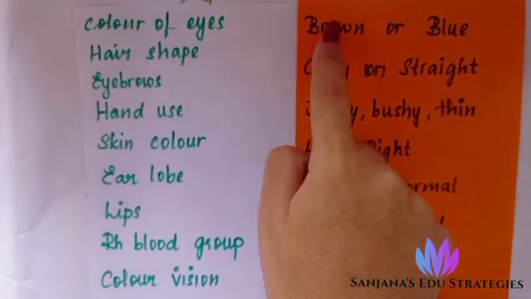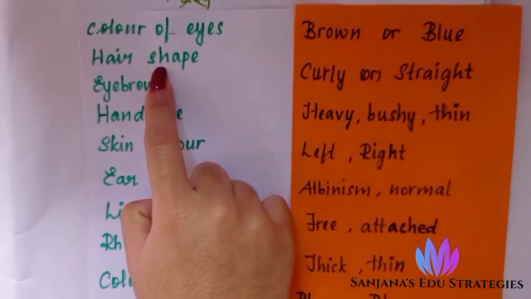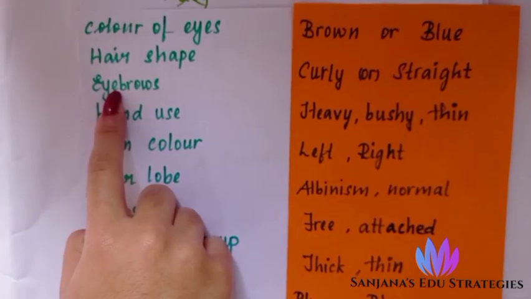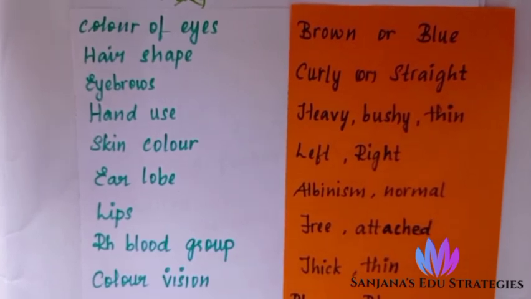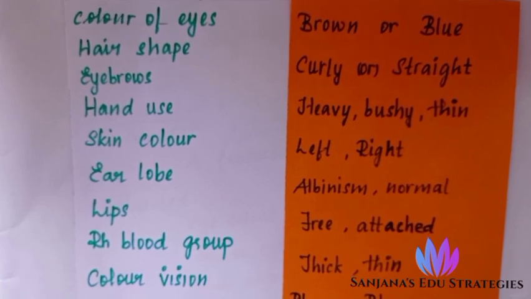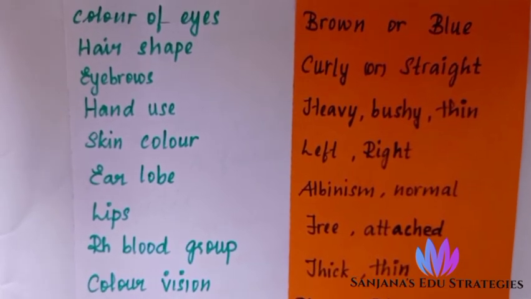Hair shape may be curly or straight. Some will have both mixed, but that we are not taking in common, we are taking it as a rare case. So what is common in people only we will take into consideration.